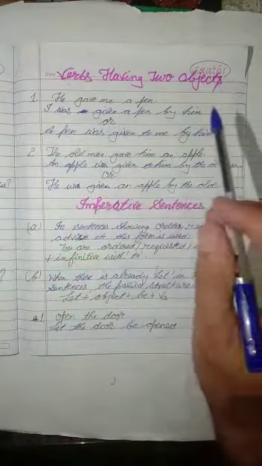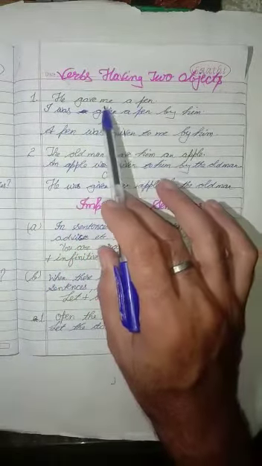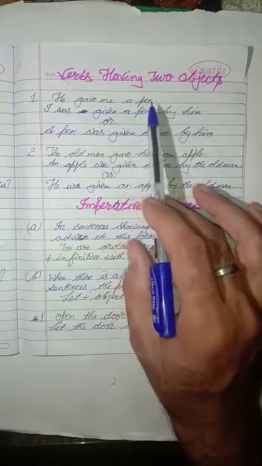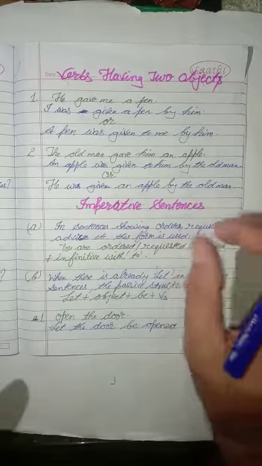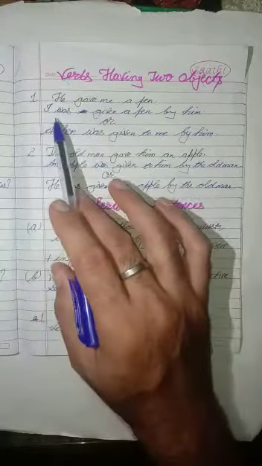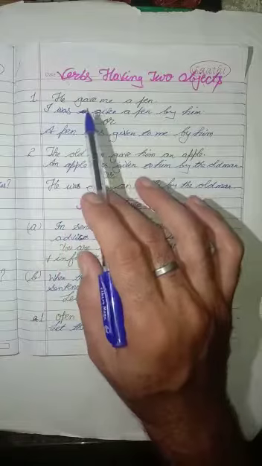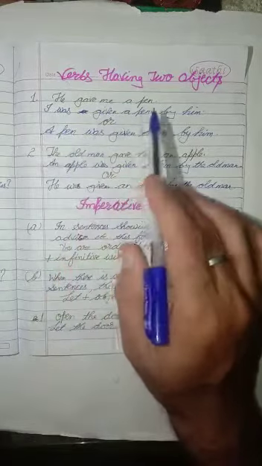For example, he gave me a pen. There are two objects in the sentence. First is me and second is a pen. We use either of them as the subject. For example, me changes into I. Gave is the second form, so we will use was here. I was given a pen by him.